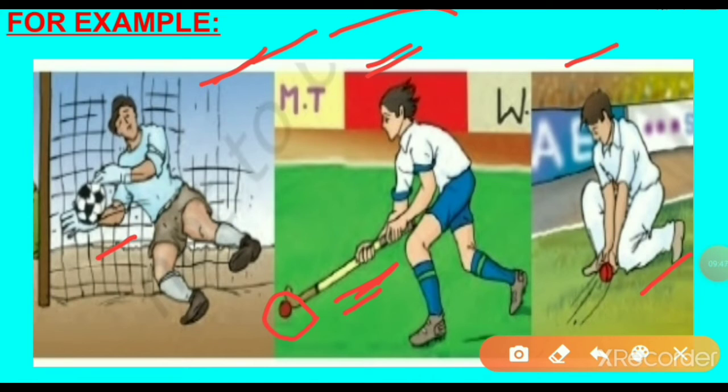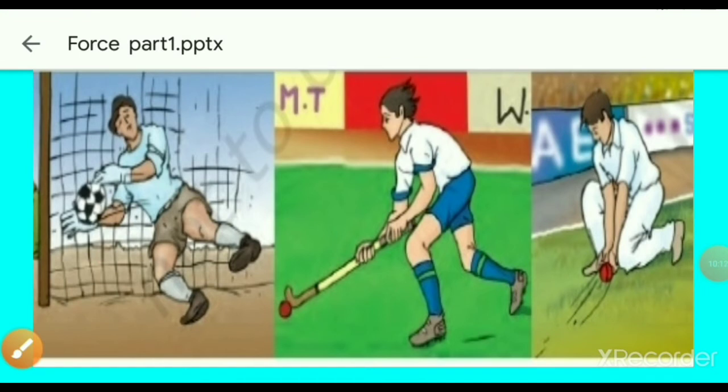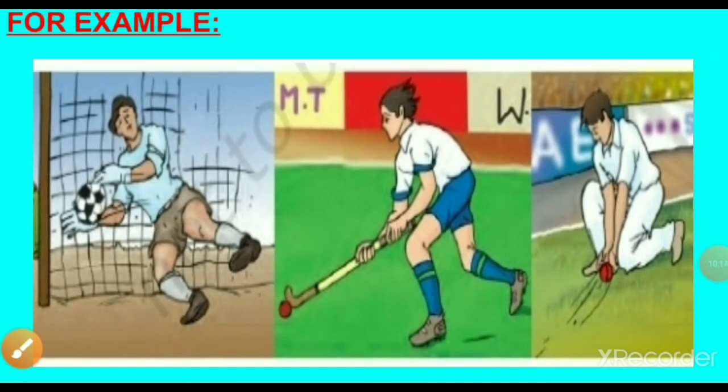What are the other examples of force? To kick a ball we need to push it. What do we have to apply here, push or pull? Push. To pick the book we need to pull it or push it? Pull it. To hit the ball, we need to push it or pull it? Push it. And to lift the box, we need to pull it or push it? Push it. So these are the examples of force, related to push or pull.